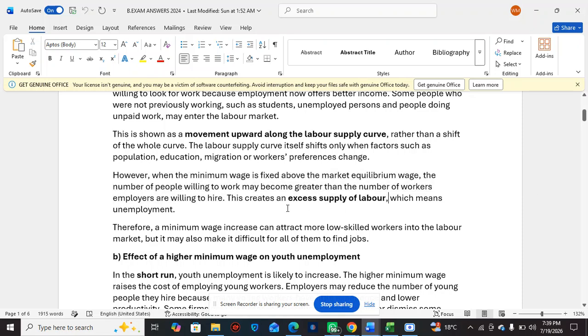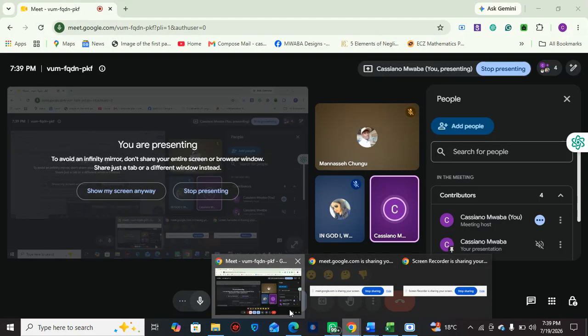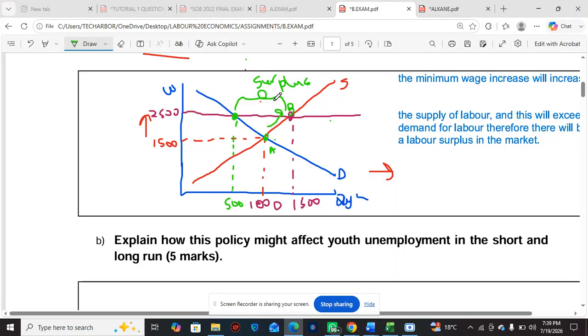and you're going to have an excess supply of labor, which means more unemployment, because it doesn't mean that since more people want jobs, they are going to get those jobs. It just means there are more people willing to work, but not all of them will get jobs. So unemployment levels will increase also. Any questions before we go to part B?